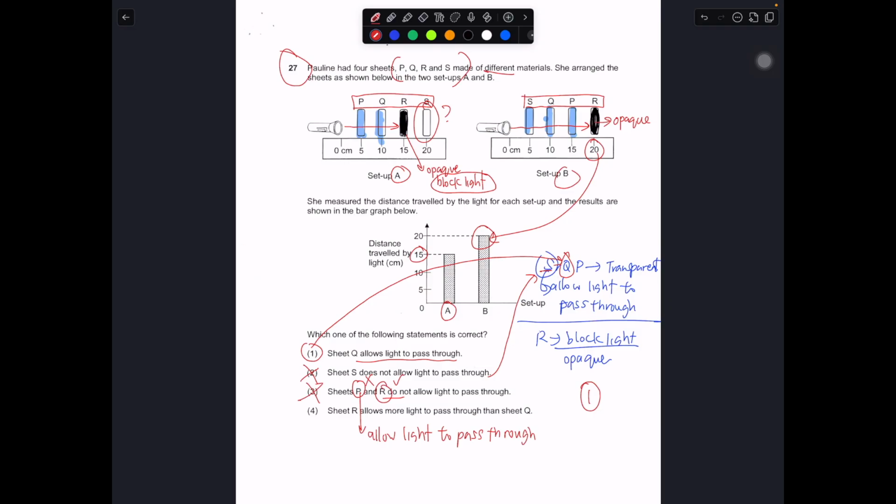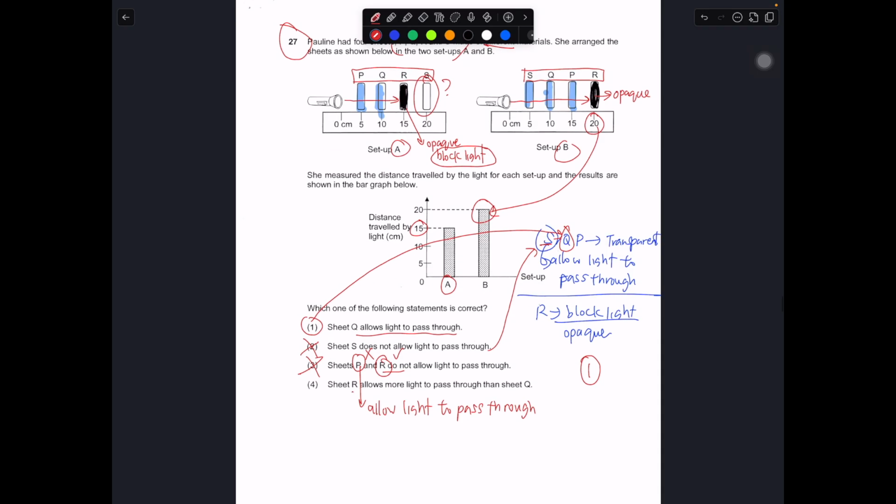So 4. Sheet R allows more light to pass through than Q. This is actually wrong, because why? We already established that R blocks light, while Q allows light to pass through. So it should not be R allowing more light. In fact, it should be R allowing less light to pass through. So number 4 is wrong, and the only correct answer should be number 1.